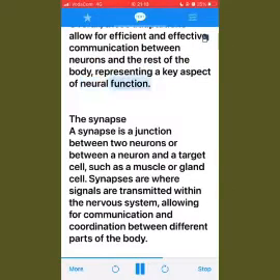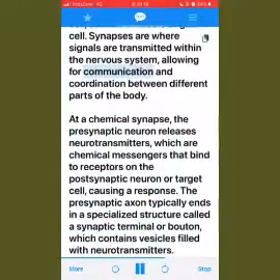The synapse. A synapse is a junction between two neurons or between a neuron and a target cell, such as a muscle or gland cell. Synapses are where signals are transmitted within the nervous system, allowing for communication and coordination between different parts of the body. At a chemical synapse, the presynaptic neuron releases neurotransmitters, which are chemical messengers that bind to receptors on the postsynaptic neuron or target cell, causing a response.